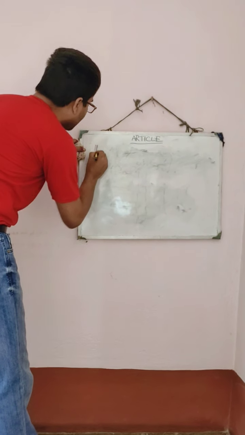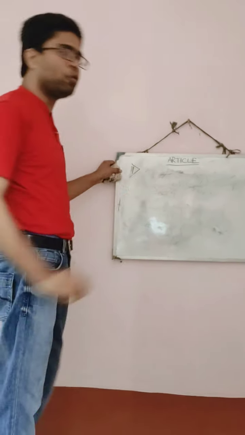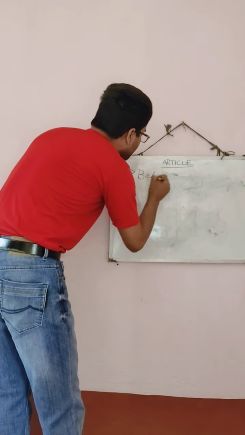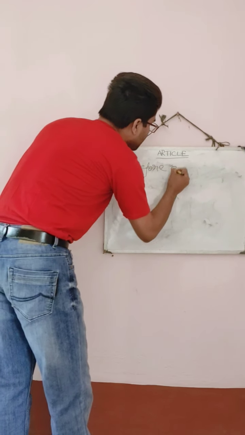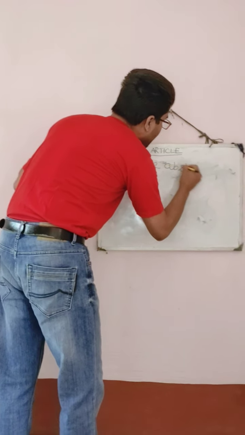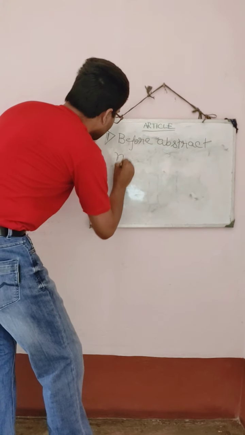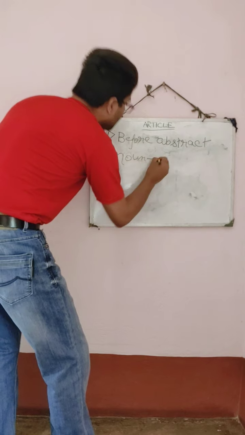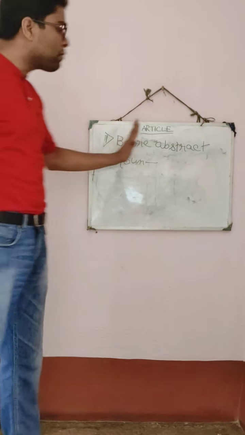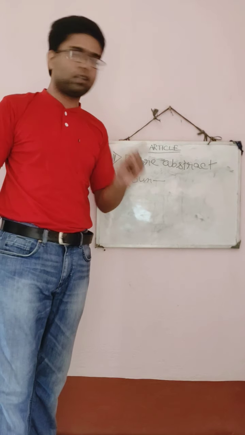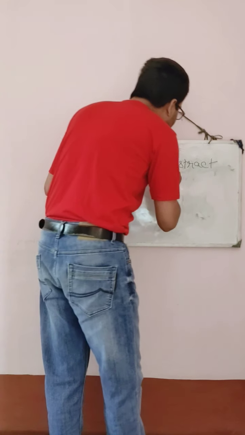Look, rule number 1. Note it very carefully. Before abstract noun, "the" is not put. Understood? What is abstract noun?